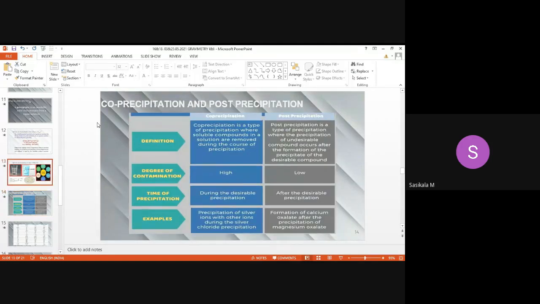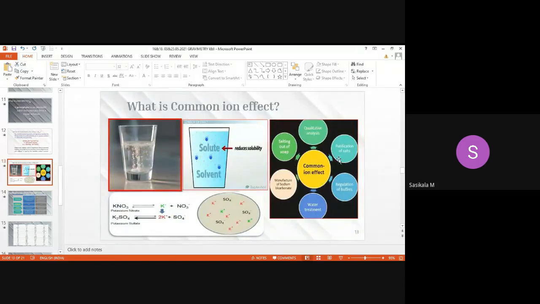Understood, no? And the applications of common ion effect are given in this flow chart. It is applicable for qualitative analysis, then purification of salts. If you want to get more precipitate, then you can use common ion effect. Advantages also are there, disadvantages also are there. It reduces solubility, that is the concept.